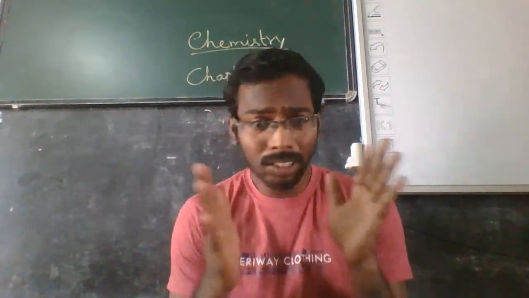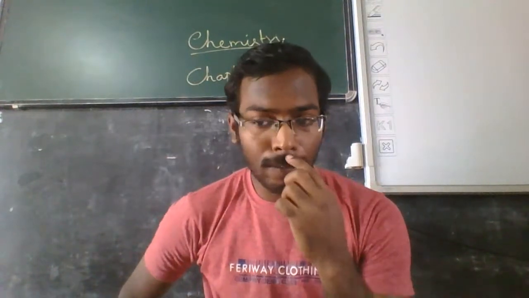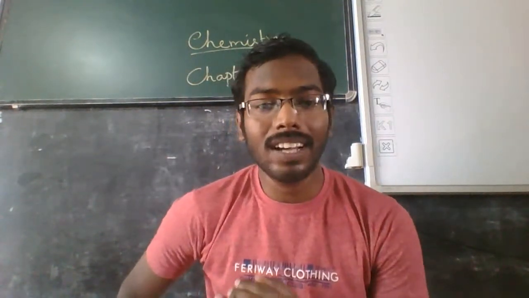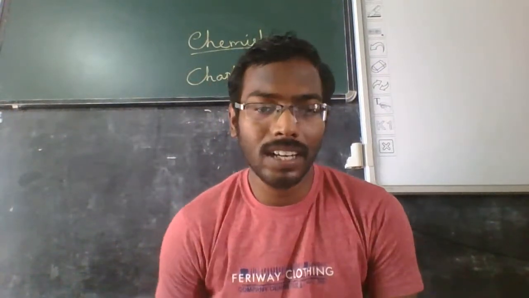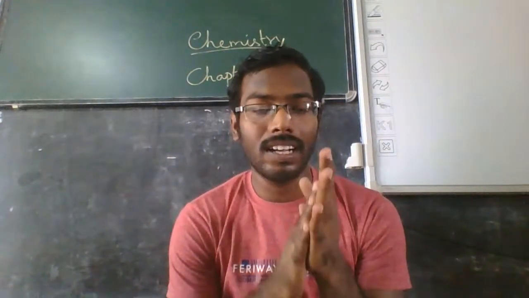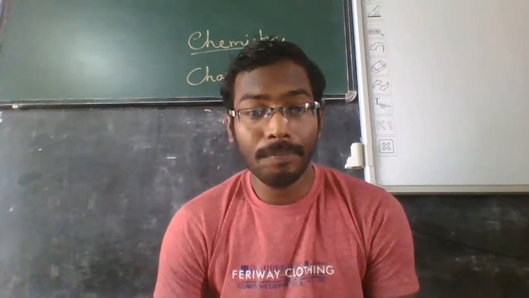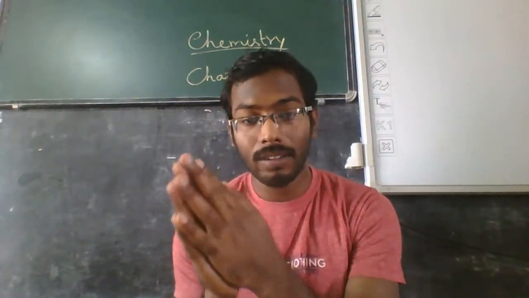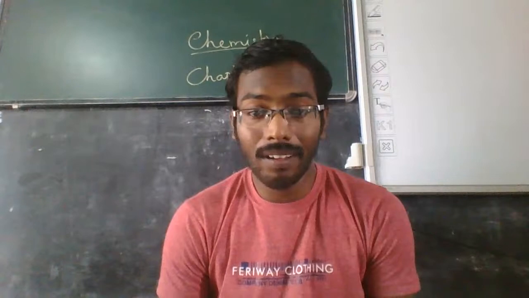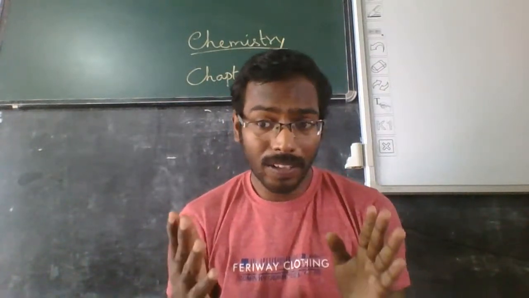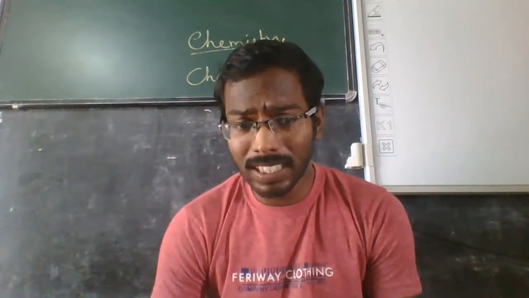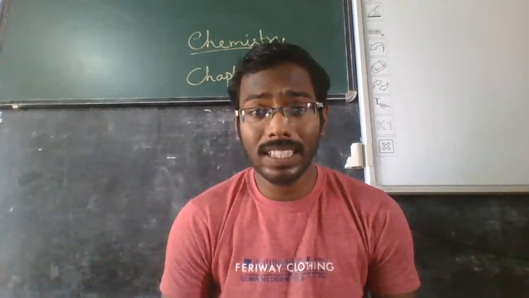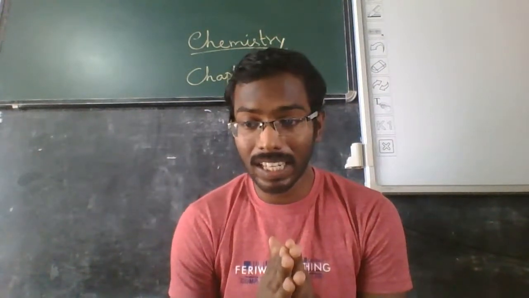Okay, so we are seeing chemistry chapter 2, Is Matter Around Us Pure, and we saw that most of the matter around us is not pure. Only elements and compounds are pure. Otherwise, most of the matter is in the form of mixtures. We saw mixtures are classified into two types: homogeneous and heterogeneous. Yesterday we saw the practical demonstration also.